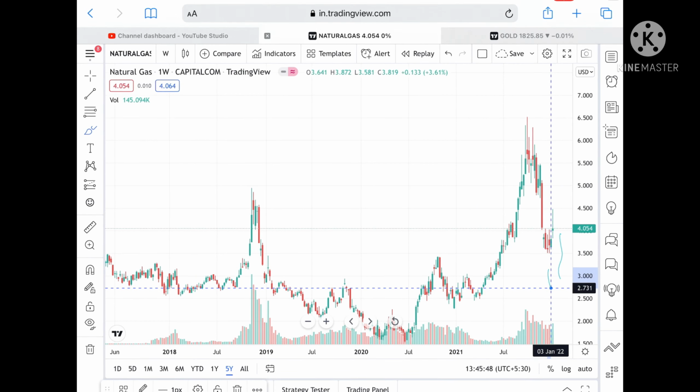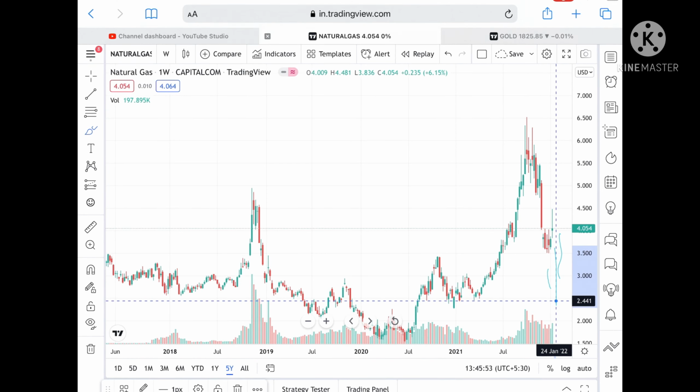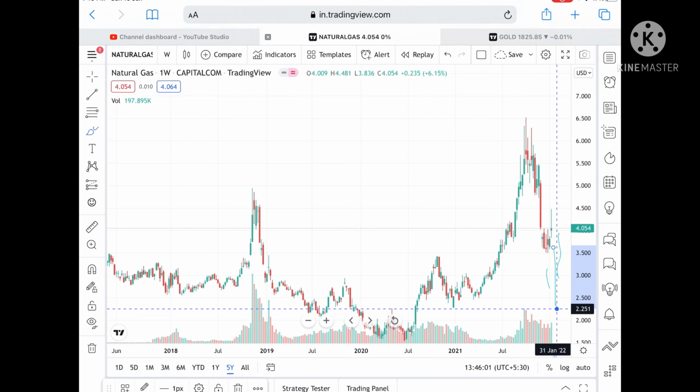Suppose the price doesn't sustain this level also, then we can see a level of 2.954, and from there we can see a level of 2.731. Okay, and if the price goes below this level, then we can see it fall further to a level of 2.441, and from there we can see a level of 2.251, and then we can see further low in the natural gas. So any doubt regarding this, you can mail me.